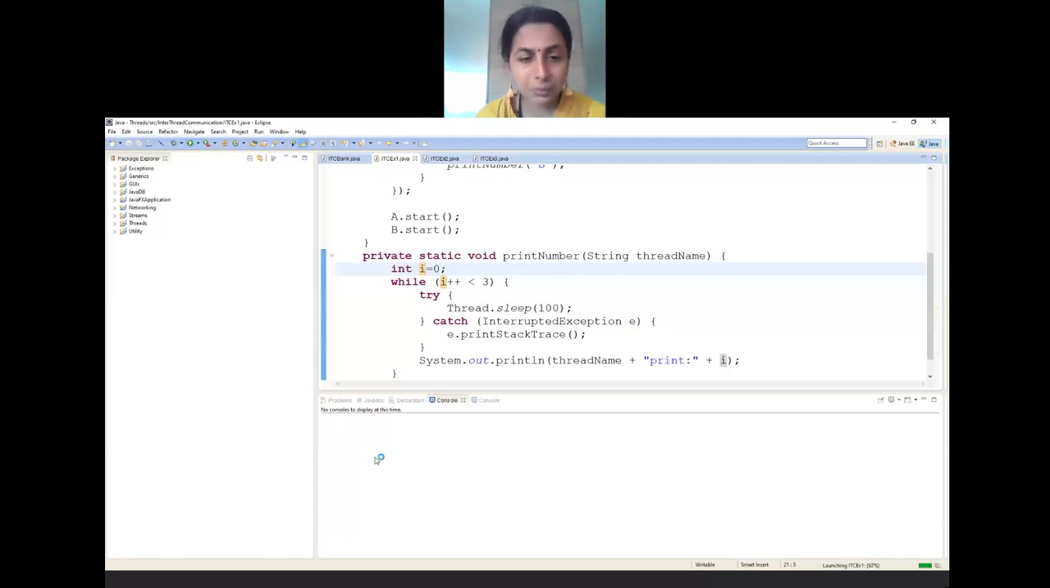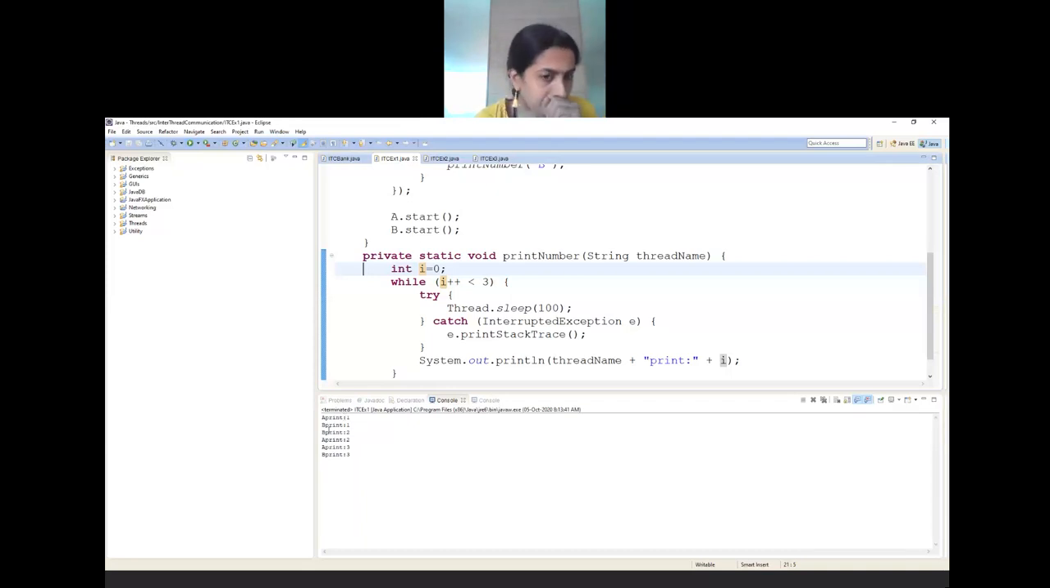Yeah, you can just see A has printed 1, B has printed 1, A has printed 2, B has printed 2, A has printed 2, A has printed 3, B has printed 3. The meaning of this is both A and B are working parallelly, and whoever completes first, that person will take over. See, there is no waiting, there is no notification explicitly.